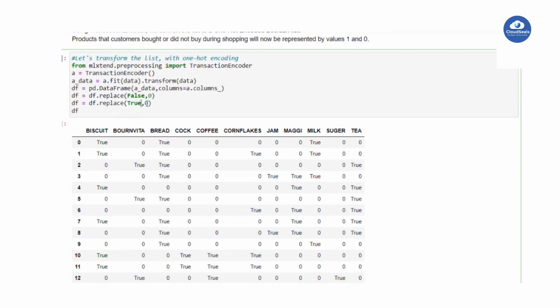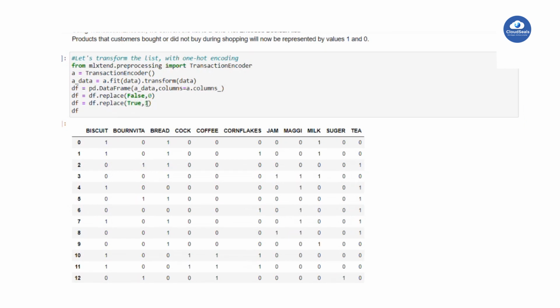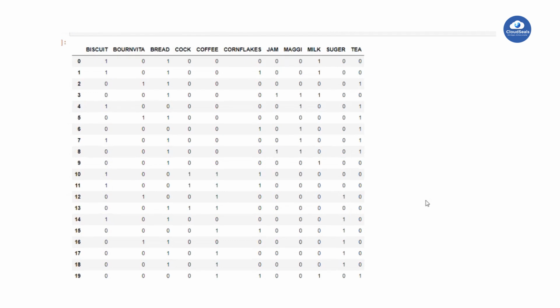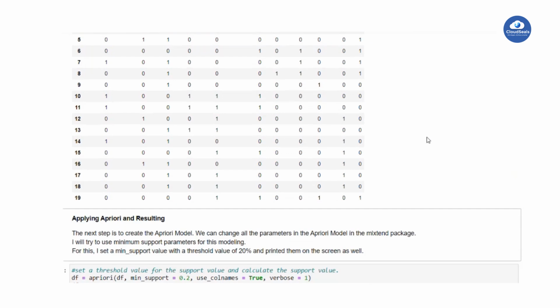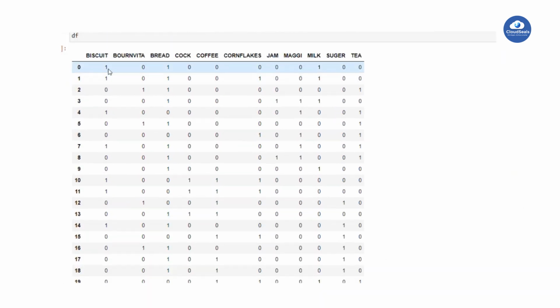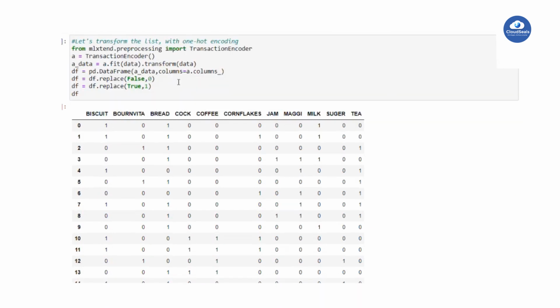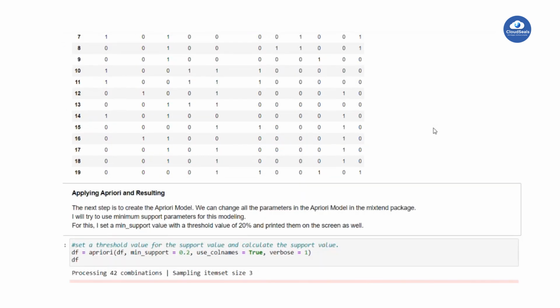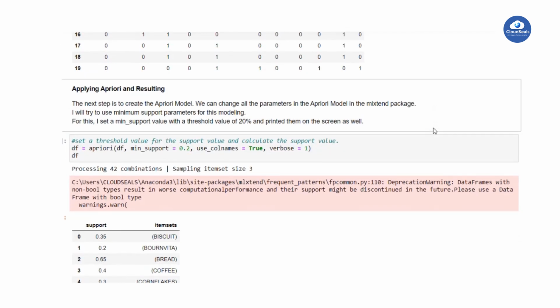If all are ones and zeros, or all are true or false, it works; if one thing is a string and one is numeric, explaining is harder. That's why I gave it like that. It will give one for whatever items are present, and zero for whatever items are not present. Actually, it's true or false; just based on our convenience, we are doing it like this.